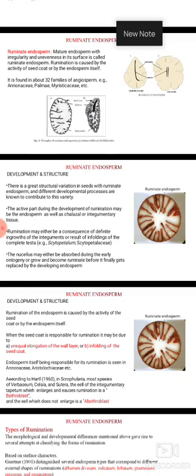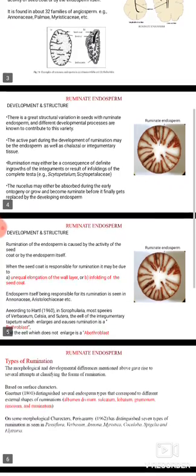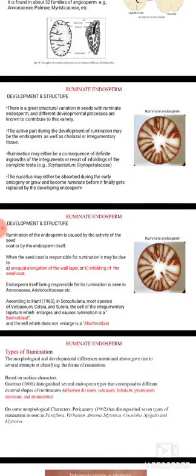Coming to the development and the structure of the ruminate endosperm. There is a great structural variation in seeds with ruminate endosperm, and different developmental processes are known to contribute to this type of variation. The active part during the development of rumination may be the endosperm as well as the chalazal or integumentary tissue.